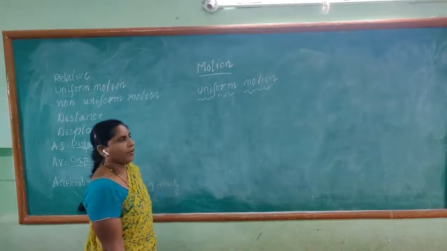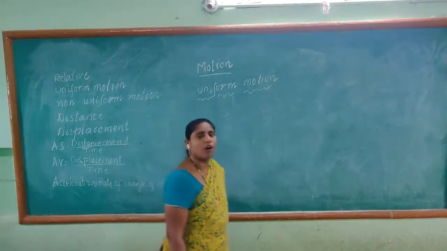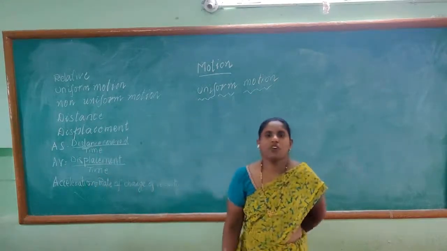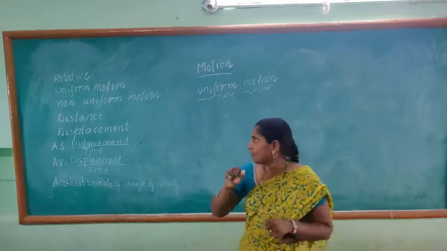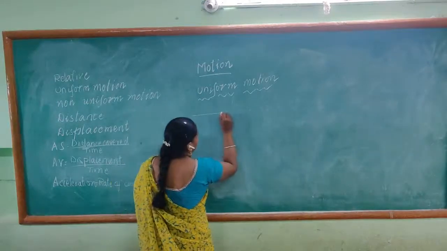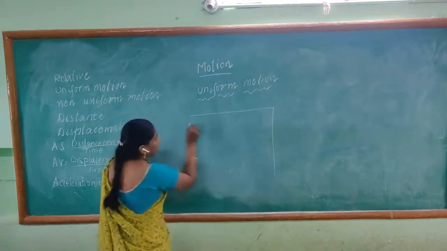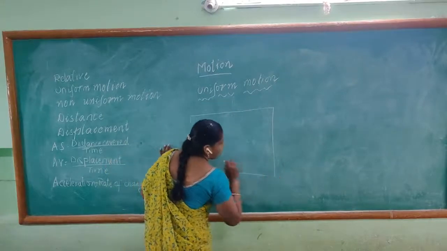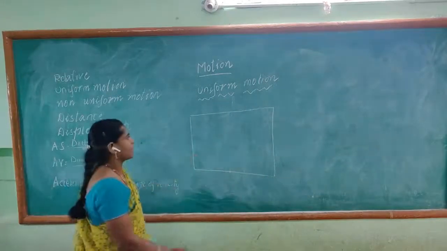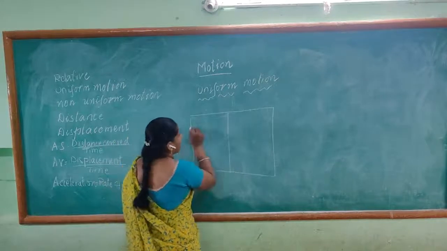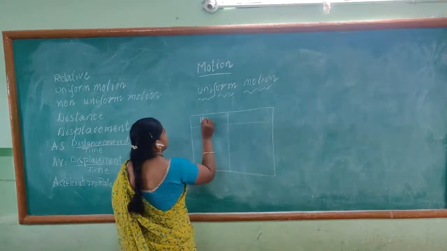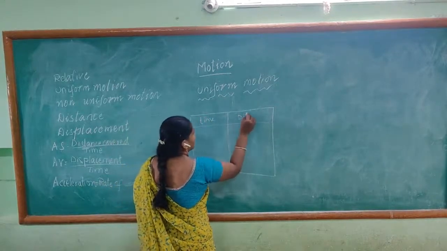For example, if you are cycling on a road, that means when you are moving on a bicycle, note down the readings. Note down the readings in time. This is time and the distance.